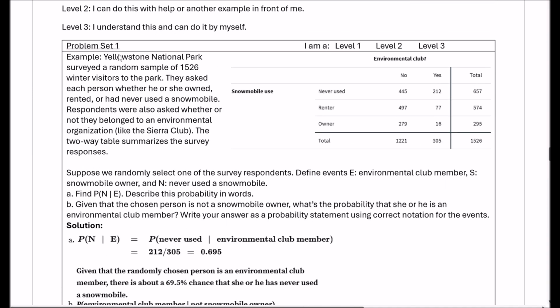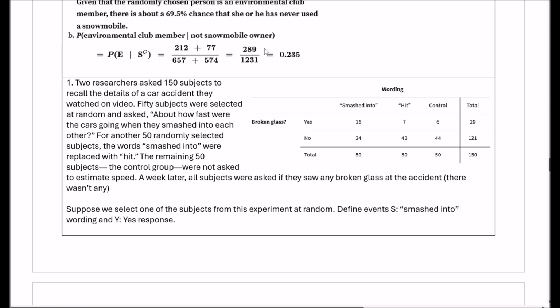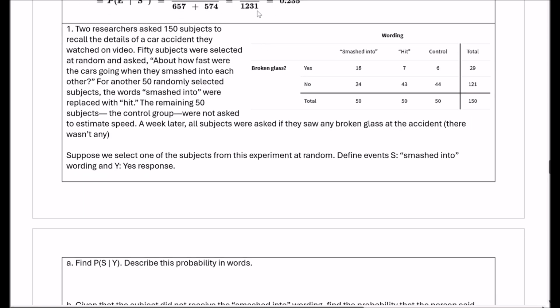So problem set number one, this lesson is about conditional probability. So let's look at the first one.